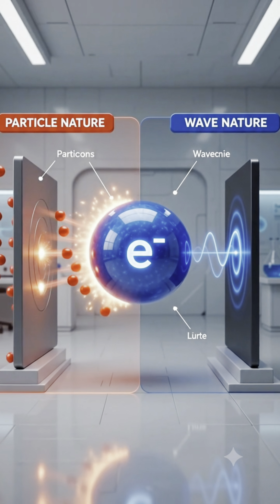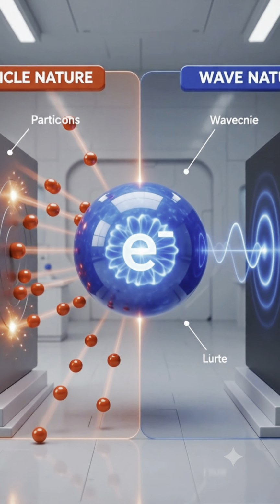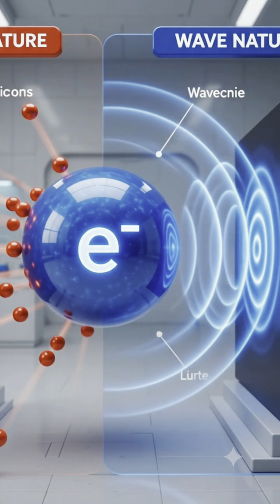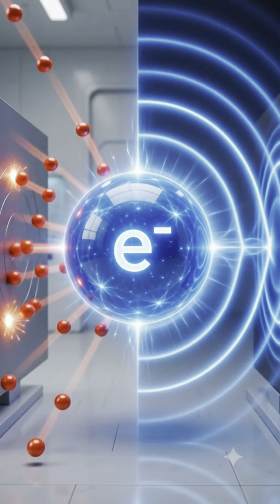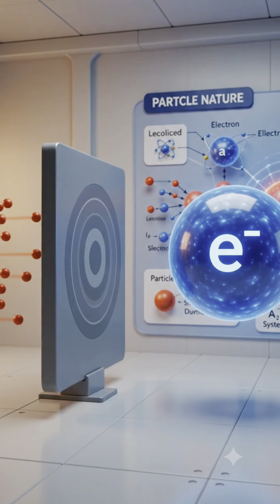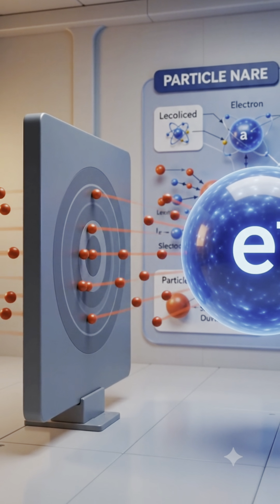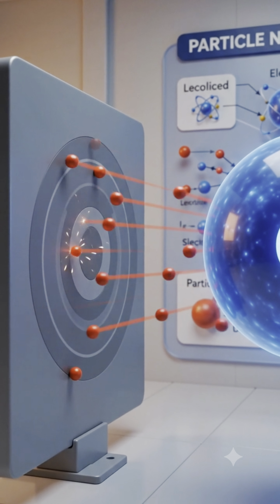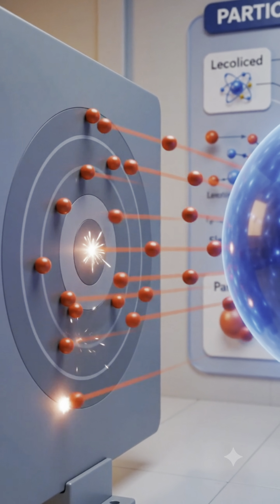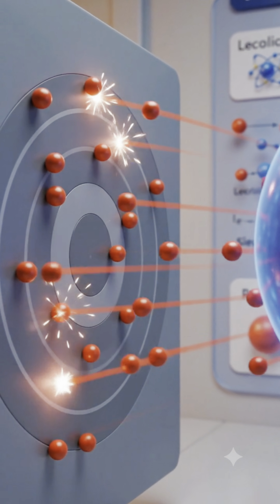Microscopic particles like electrons have a fascinating dual nature. They can behave both as particles and as waves. As particles, electrons behave like localized objects. They carry momentum, follow paths, and can produce individual collision events.